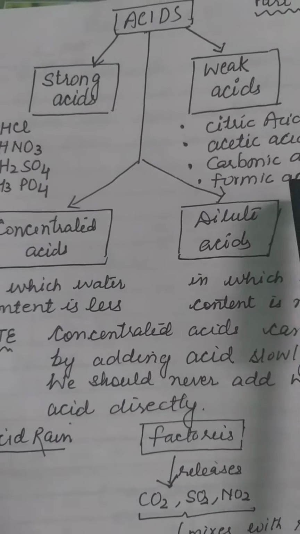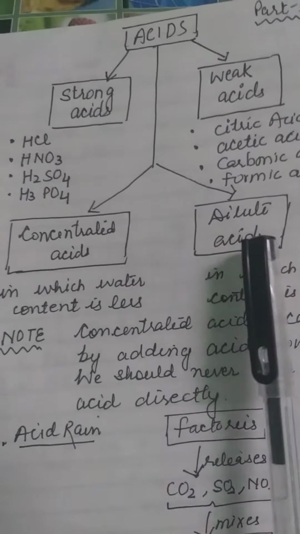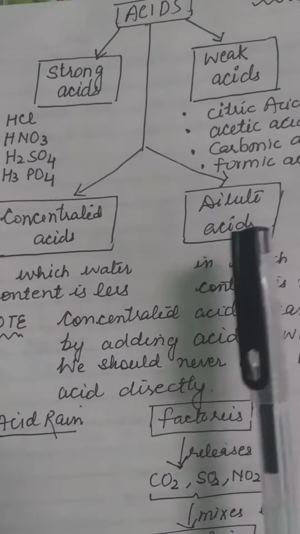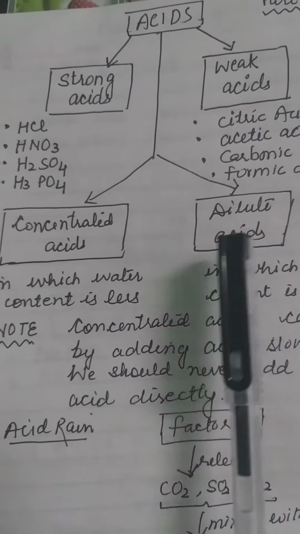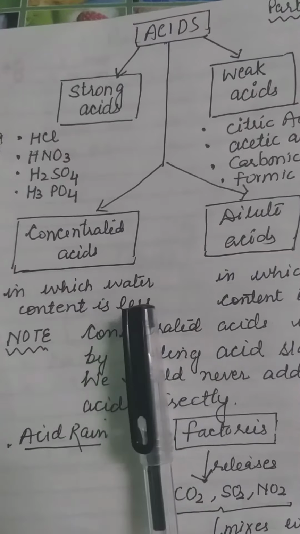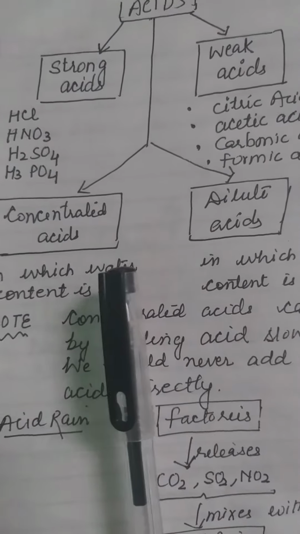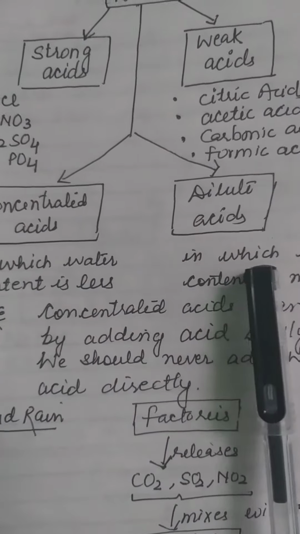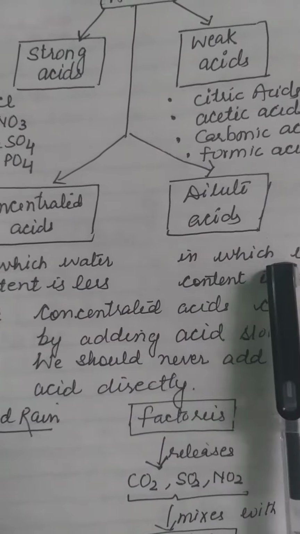Now the other two types of acid are concentrated and dilute. The basic difference between concentrated and dilute acid is that in concentrated acid the water content is very less, whereas in dilute acids the water content is much more. These are prepared in the factories and we can make these concentrated acids dilute.